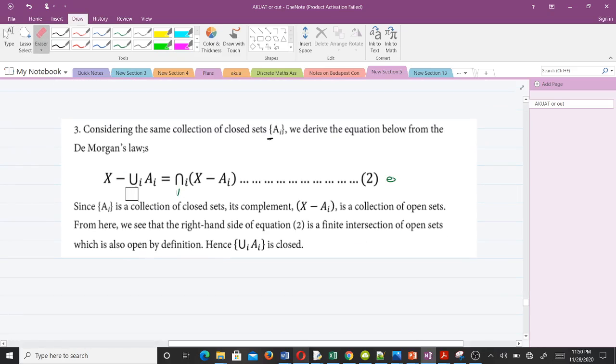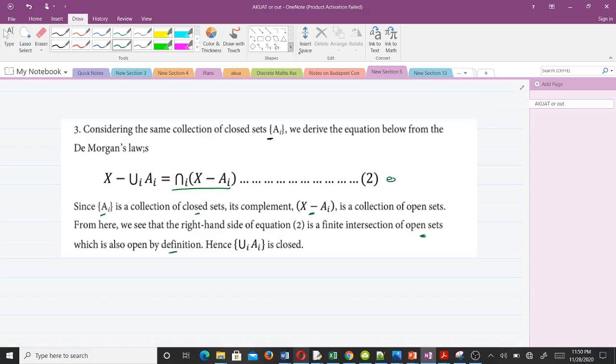So let me clean what I have here. So we have this here. So since AI is a collection of closed sets, its complement X minus AI is a collection of open sets. Right? This is very similar to the first point. So from here we can see that the right hand side of equation 2 is a finite intersection of open sets, which is also open by definition.